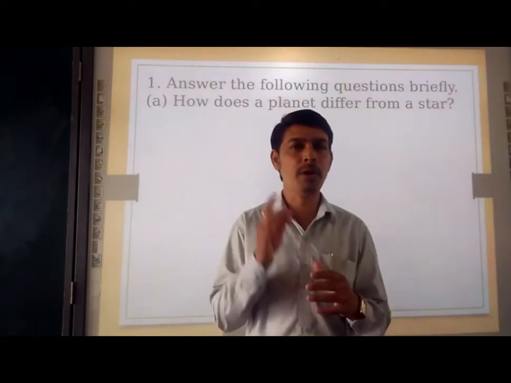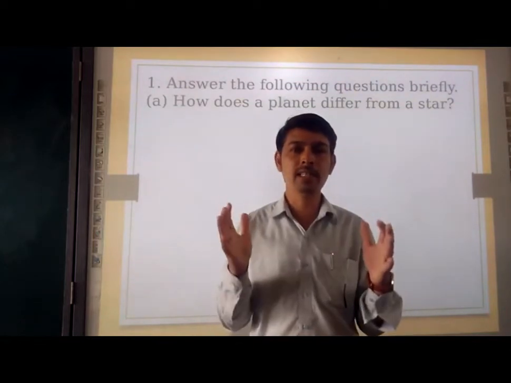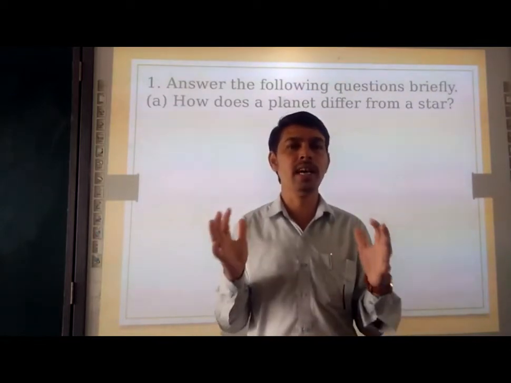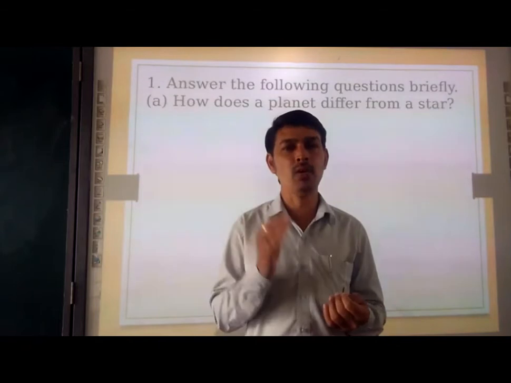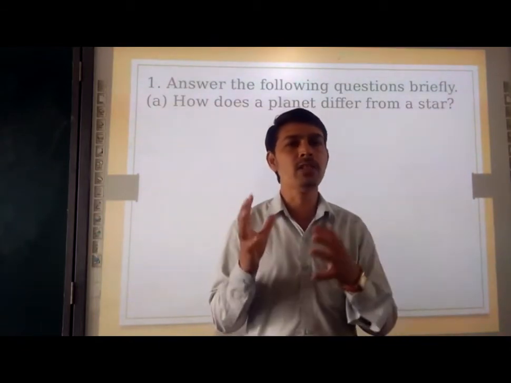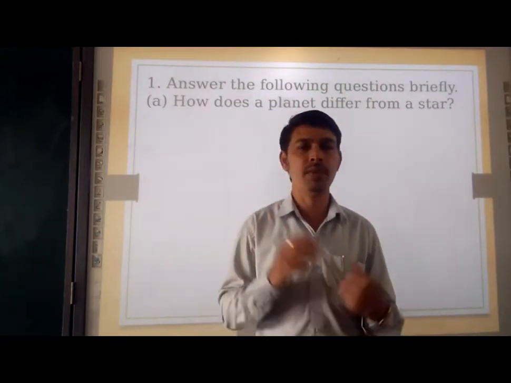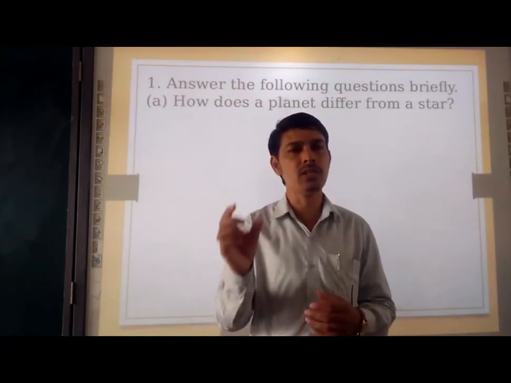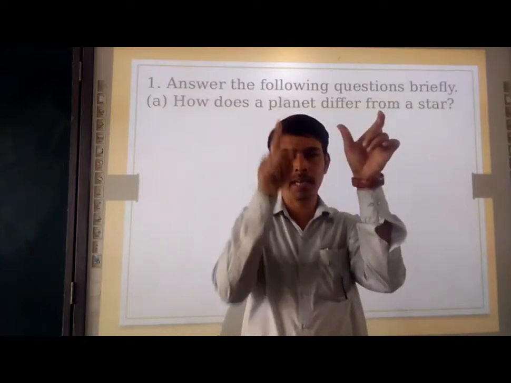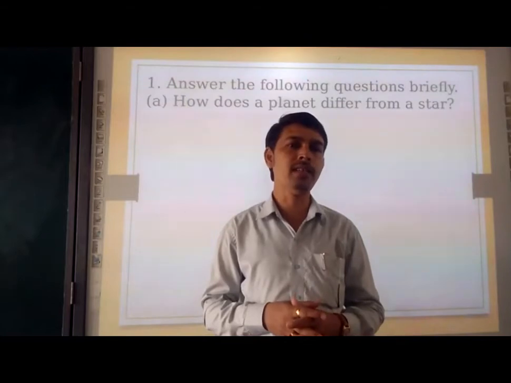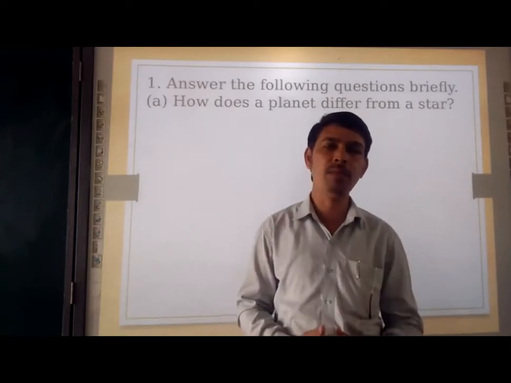If we talk about size first, stars are very huge, and planets, in comparison to stars, are small. If we talk about heat and light, stars have their own heat and light, but planets do not. An example of a star is the sun; an example of a planet is the earth. That is how we have to make the distinction between planet and star. Make a separate line and write the key points and differentiate how stars are different from planets.